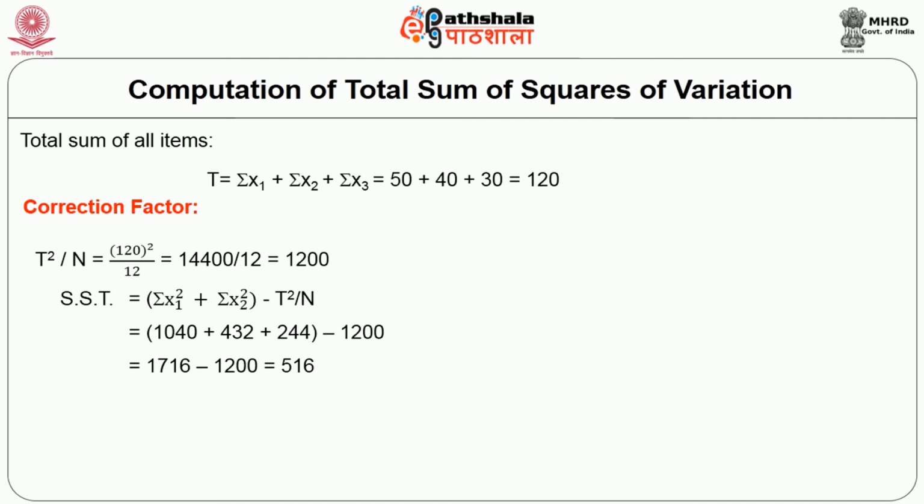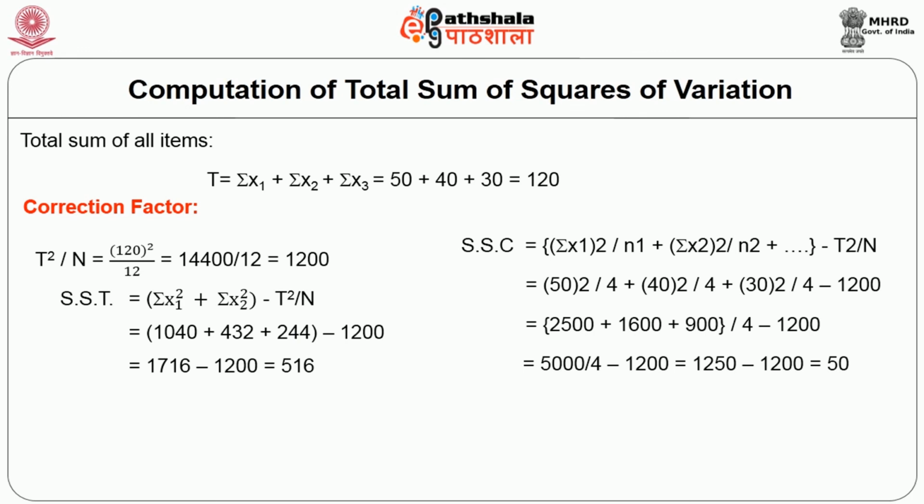SST is equal to Σx1² + Σx2² + Σx3² minus T²/N. That is equal to 1040 plus 432 plus 244 minus 1200, equal to 1716 minus 1200, equal to 516.